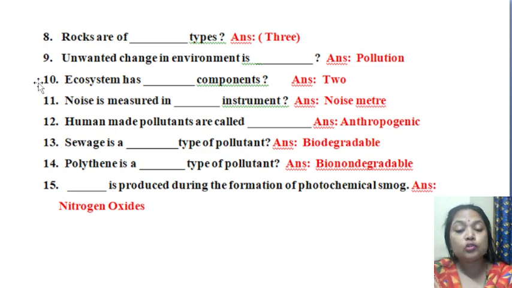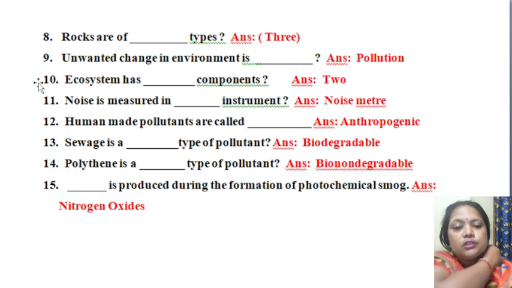And bio non-degradable means the pollutants which cannot be degraded by living organisms. For example, polythene or any type of plastic bottles, anything we throw to the soil, that cannot be easily degraded by the microbes, that is bio non-degradable. So here your question is, sewage is coming under which type? Sewage is a biodegradable pollutant.